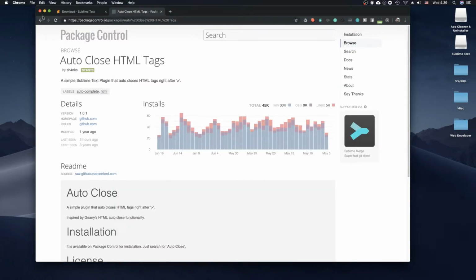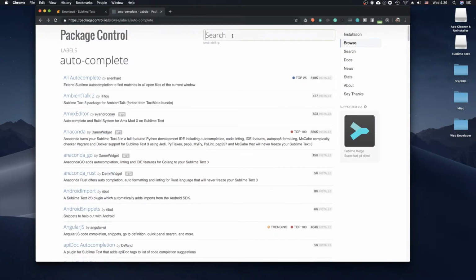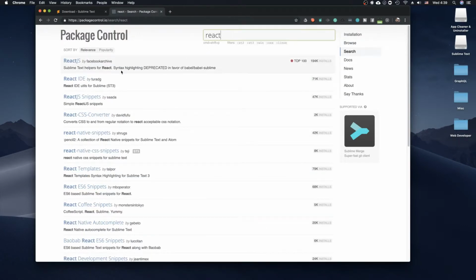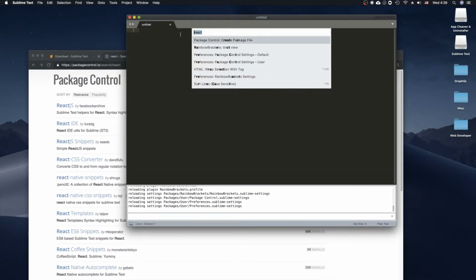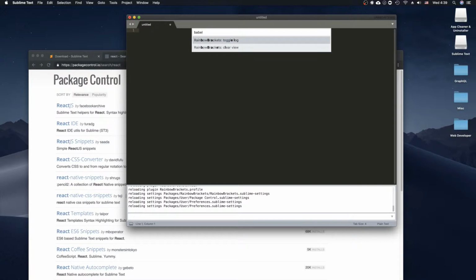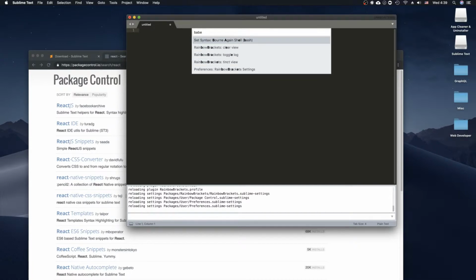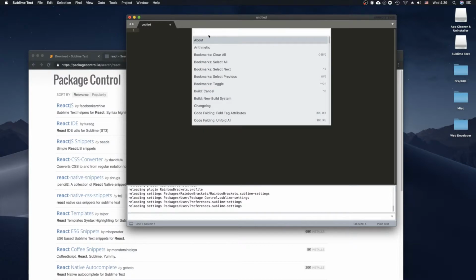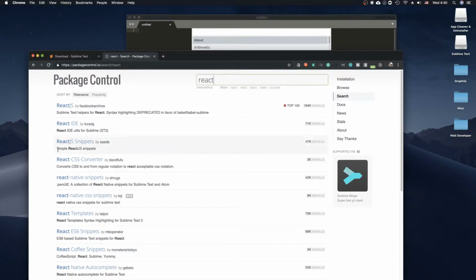Let's see. So we'll go back here, and then we'll search for it. React. Alright. I know we'll need Babel, we'll install that one. It might already be included with Sublime Text, so we might not need that.